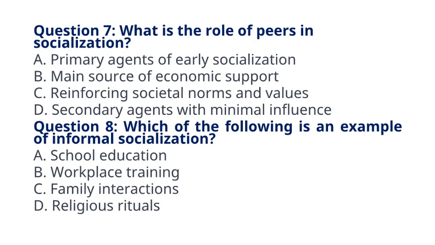Question 8. Which of the following is an example of informal socialization? A. School education. B. Workplace training. C. Family interactions. D. Religious rituals. The correct answer to question 8 is option C. Family interactions. Explanation. Informal socialization occurs through daily interactions within close-knit groups, such as family.